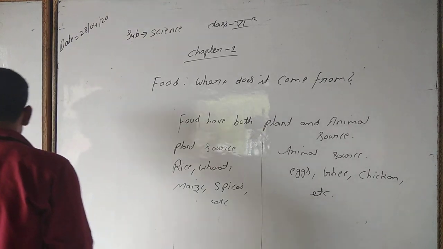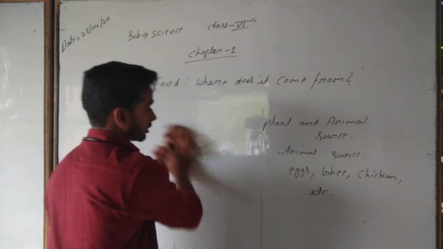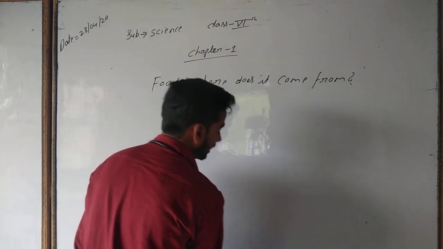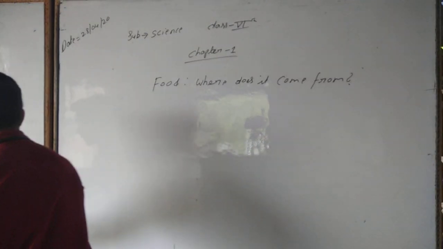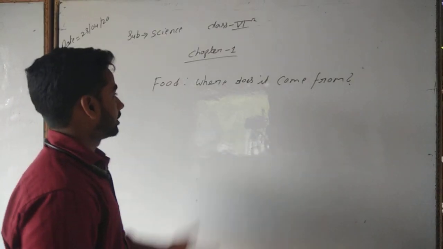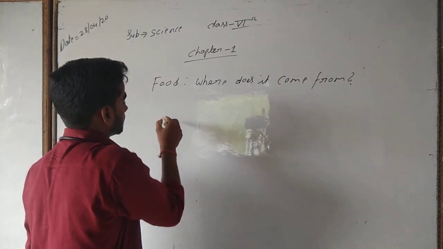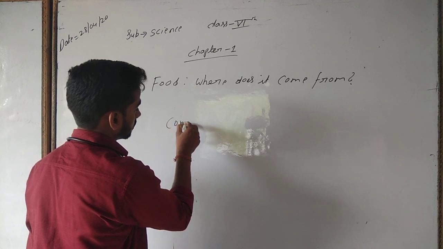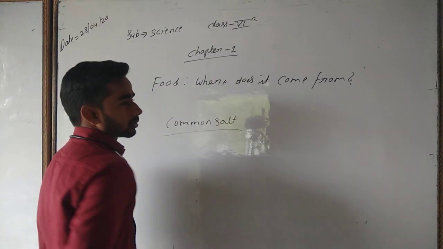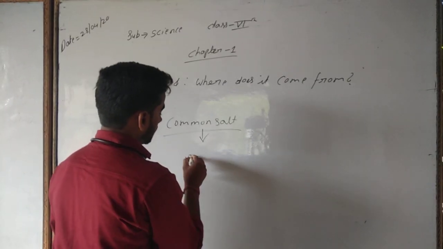Now we are going to study some other types of foods. There are some foods which have neither an animal nor a plant source, such as common salt. Common salt, the salt which is used in your home.